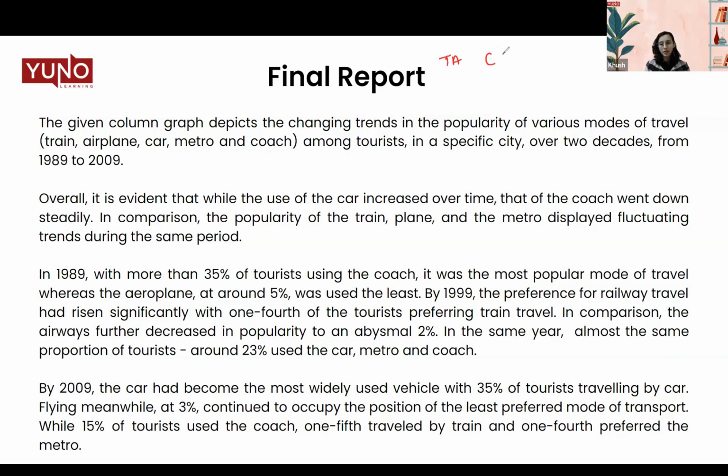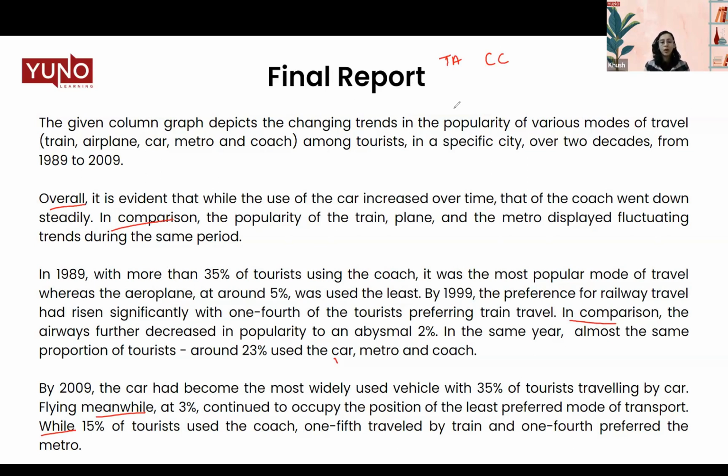Next, we have coherence and cohesion, the linkers that you have used. For example, overall, then in comparison, while, meanwhile. All of these words are used to join different sentences and create a relation between them. So this is how you can use your linkers to create a structure between your answers.